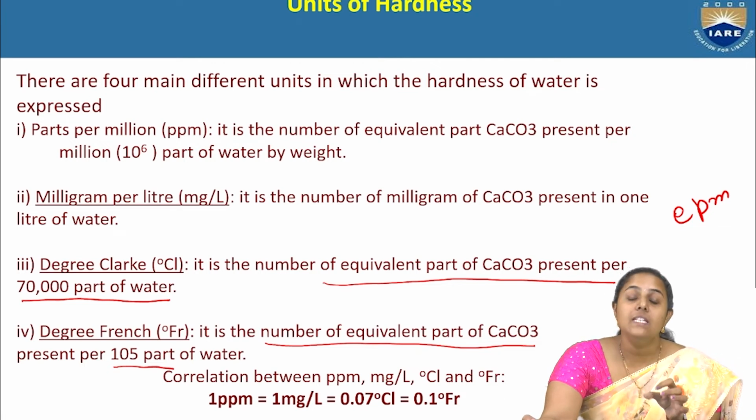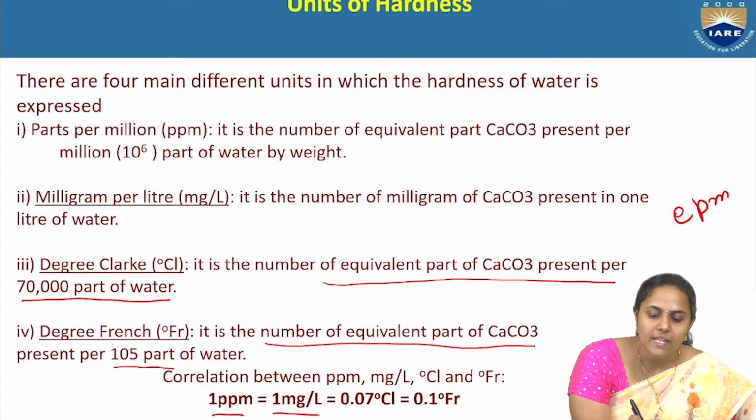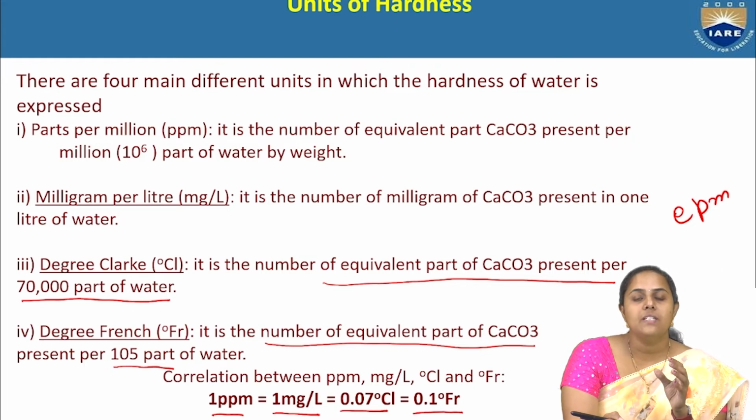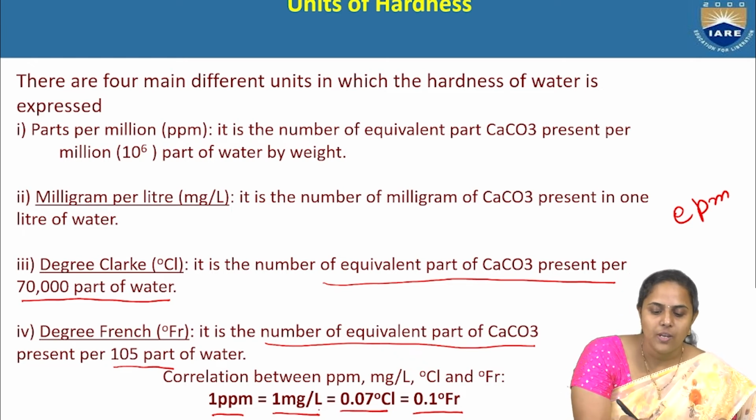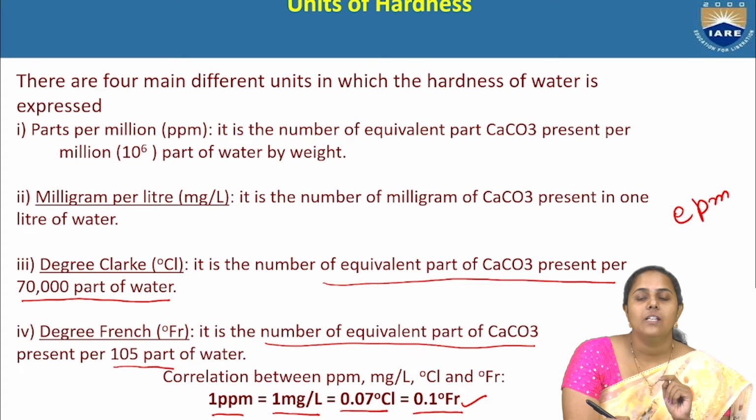The relation between these hardness units is very important. That is, 1 ppm is equal to 1 milligram per liter, which is equal to 0.07 degree Clark and 0.1 degree French. There will be problems where we have to interconvert the units of hardness of water. In those problems, this equation will be very useful. That is, 1 ppm is equal to 1 milligram per liter, equal to 0.07 degree Clark, equal to 0.1 degree French.